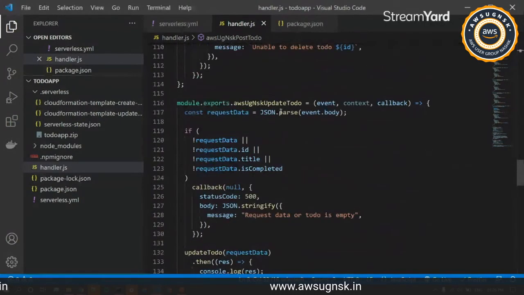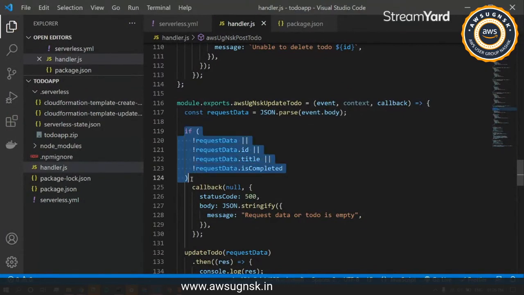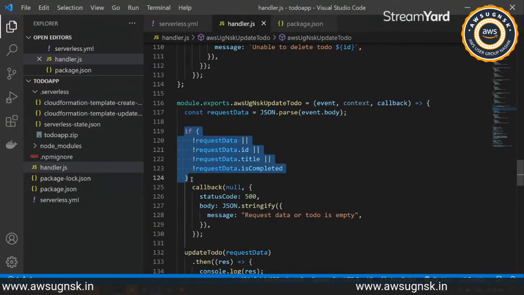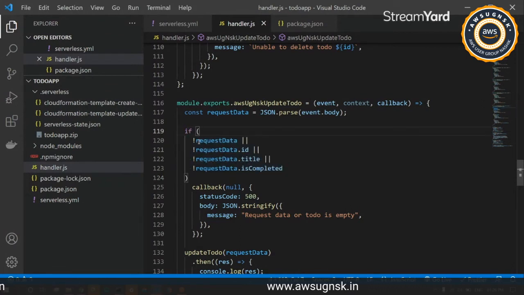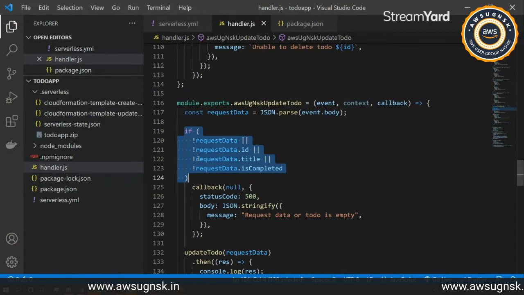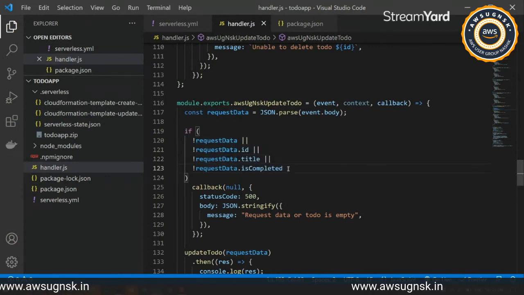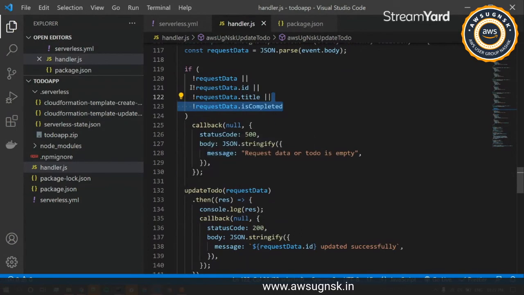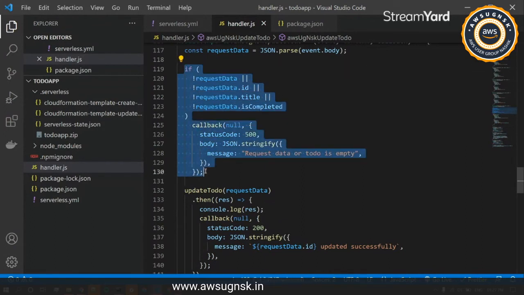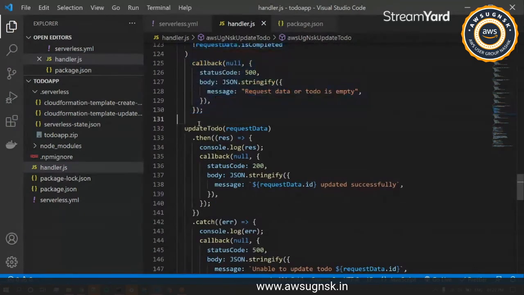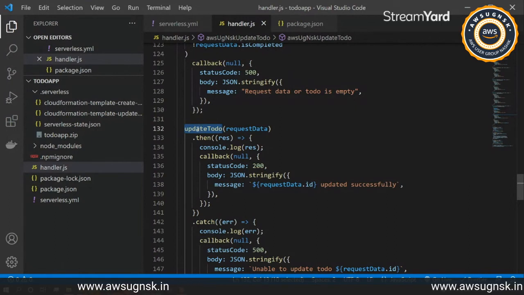Then we have the conditions added. We have just validated a few things. These are very basic validations. We'll need to add proper validations as well, and then pass these properly into your required lambda functions. And then we have the update to do function. This will be our service layer.